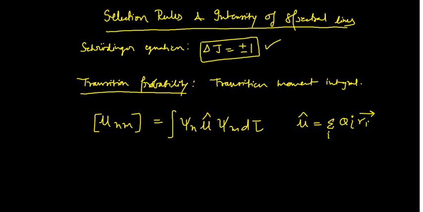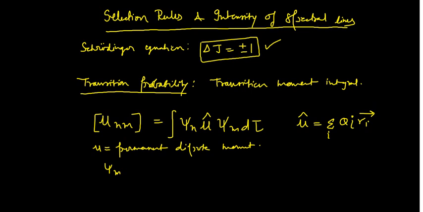So what is the meaning of that? This mu is basically the permanent dipole moment. You should know this thing. And what is psi m?